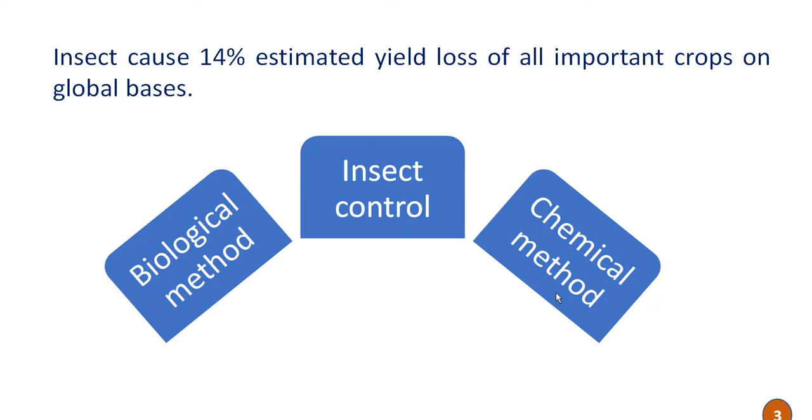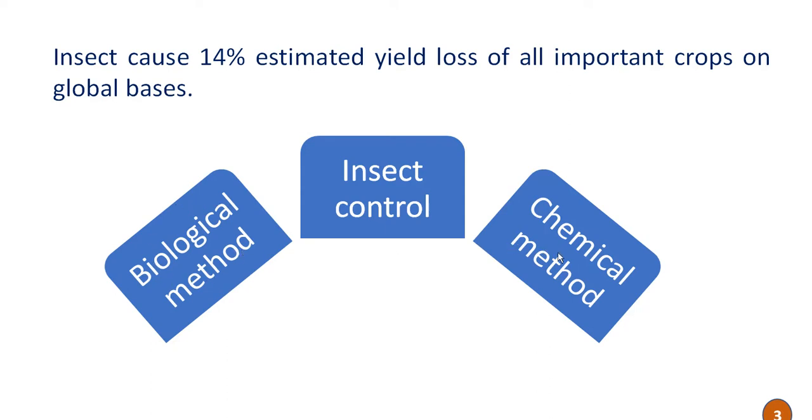Then second, by using botanical pesticides such as neem, datura, and various formulations available in the market, we can control the insects. Then third one is by using resistant varieties. So these are the biological methods to control the insects.